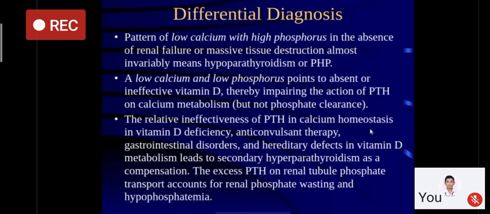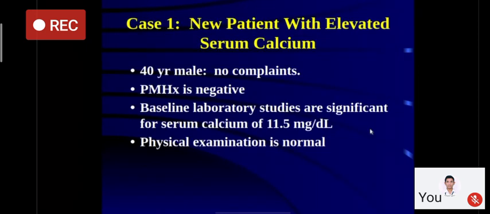Now, how to make the differential diagnosis? If you have low serum calcium, high phosphorus, and serum creatinine is normal, so there is no renal destruction, what is the diagnosis? The diagnosis is hypoparathyroidism or pseudohypoparathyroidism. Measure PTH level. If PTH levels are suppressed, it is hypoparathyroidism. If PTH levels are normal or slightly elevated, it is pseudohypoparathyroidism. If you have low serum calcium and low phosphorus, it means vitamin D deficiency. So again, for hypocalcemia, you have to remember the calcium, phosphate, PTH, vitamin D relationship.